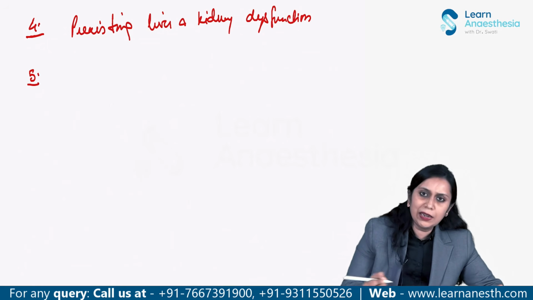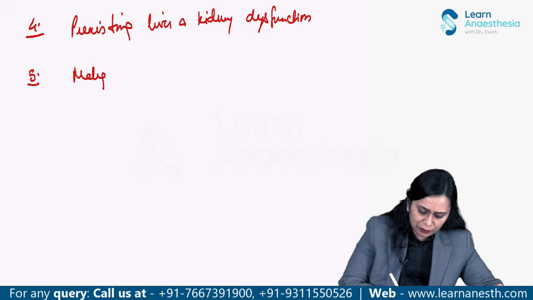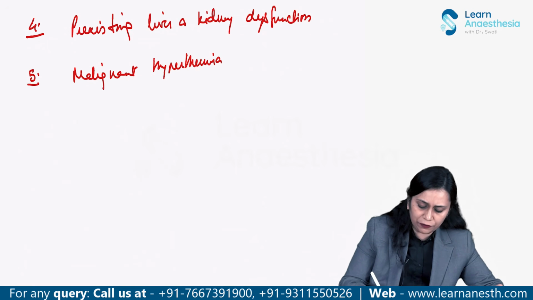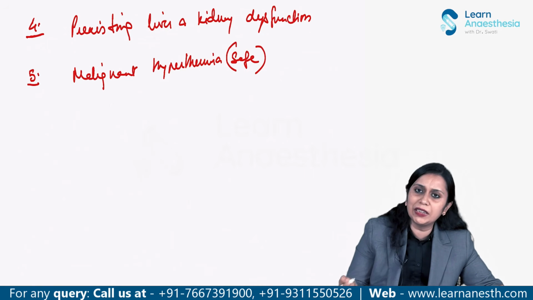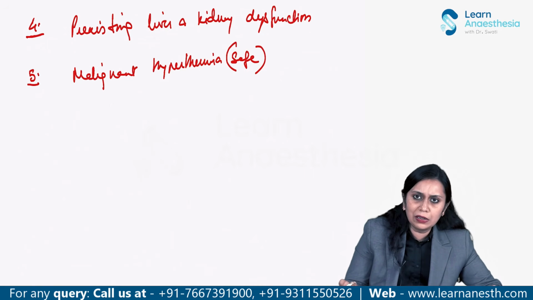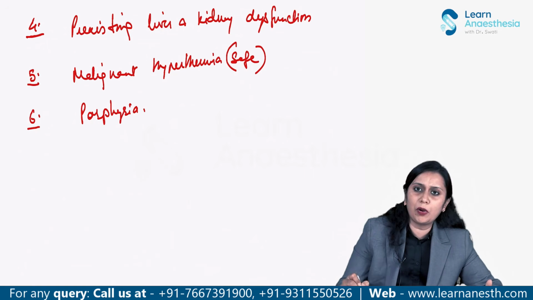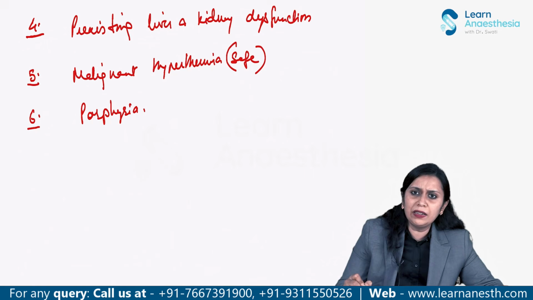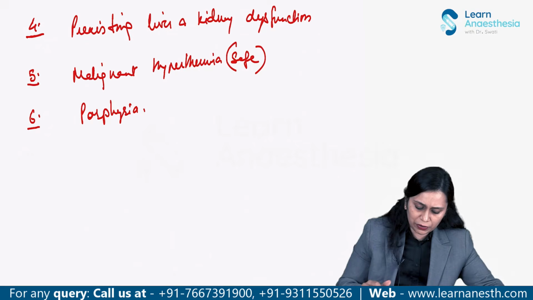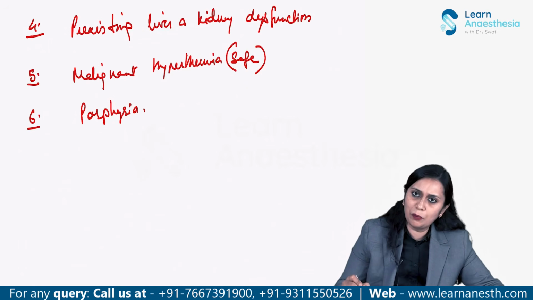Then it can be used in patients with malignant hyperthermia. It is safe in malignant hyperthermia; rather, it is the agent of choice. Inhalational agents cannot be used in malignant hyperthermia. Then it is the agent of choice in porphyria. It is a wonderful agent for porphyria. Most IV anesthetic agents can precipitate porphyria, but propofol is the IV anesthetic agent of choice in patients with porphyria. Remember this. Okay. So propofol is the agent of choice in a number of conditions.